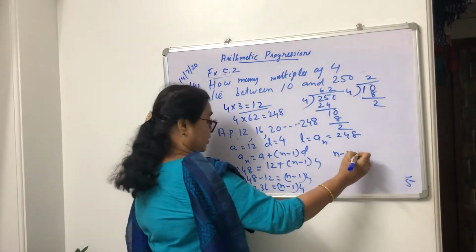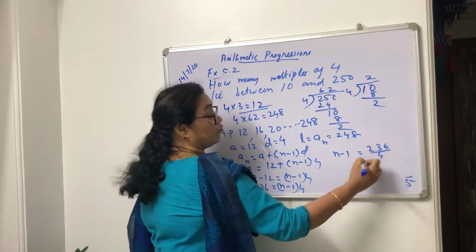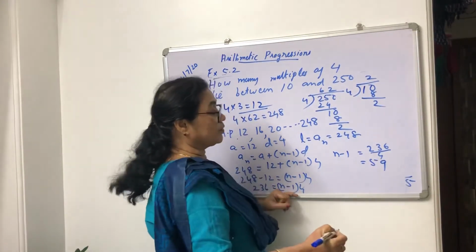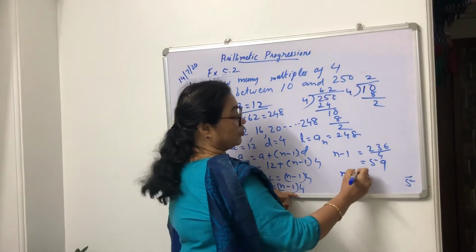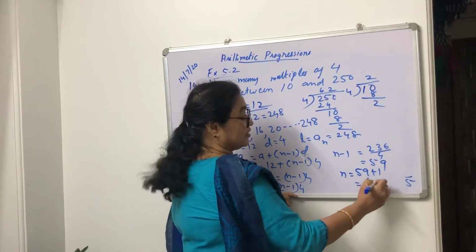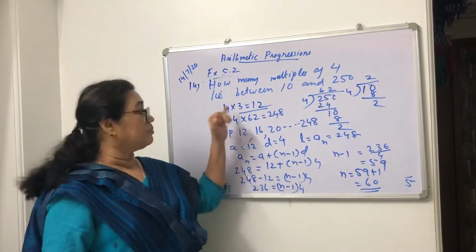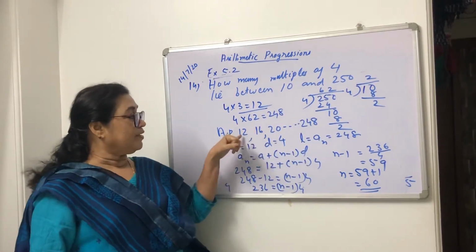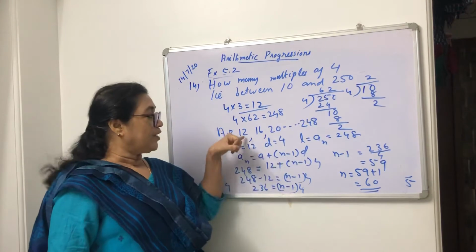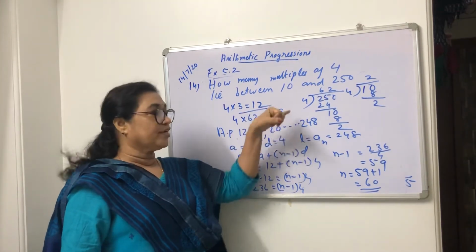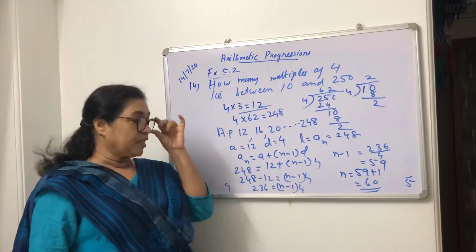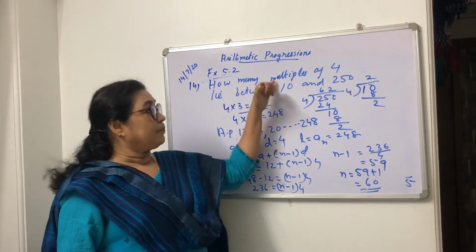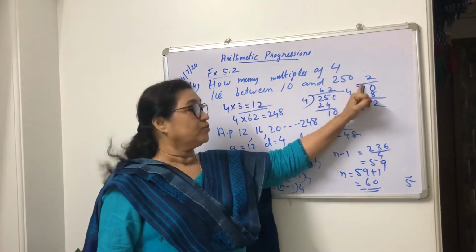So N minus 1 is equal to 236 by 4, that is 59. Then N is equal to 59 plus 1, that is 60. Therefore, how many terms are there in between 10 and 250 divisible by 4? We got the AP 12, 16, 20, 24, 28 till 248. How many terms are there? There are 60 terms, multiples of 4 between 10 and 250.